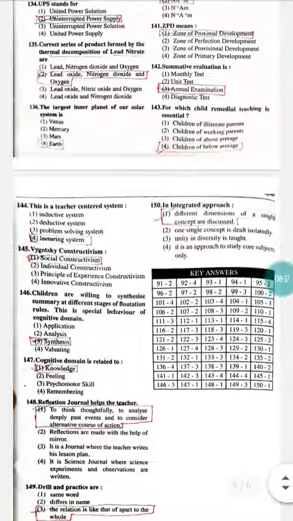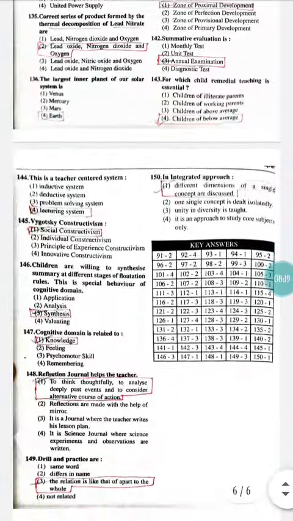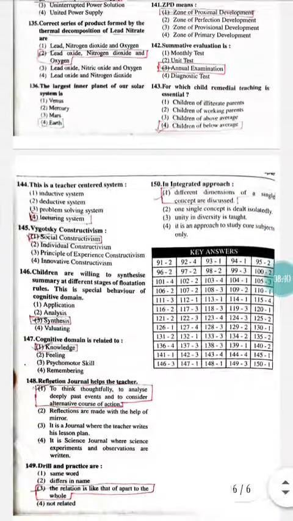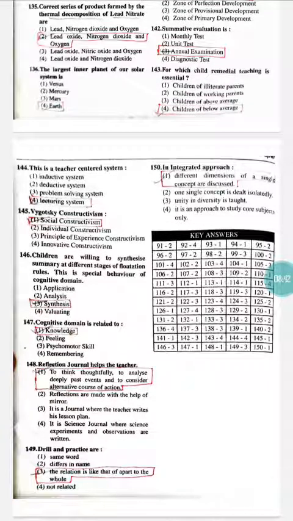See the question number 142. Summative evaluation is. Do you know how many types of evaluation we are having? There are 2 types. In that, summative evaluation is one where we are taking the annual examinations, semester examinations, and one more is formative evaluation. There we are taking the unit tests, FAs and all, right? So here the correct option will be the annual examination. So option number 3 is correct.